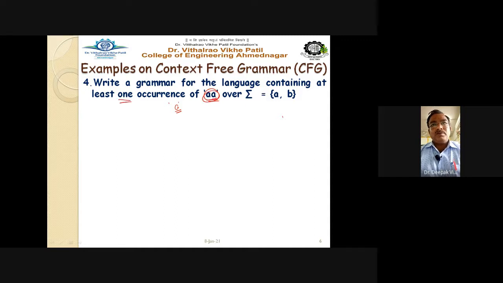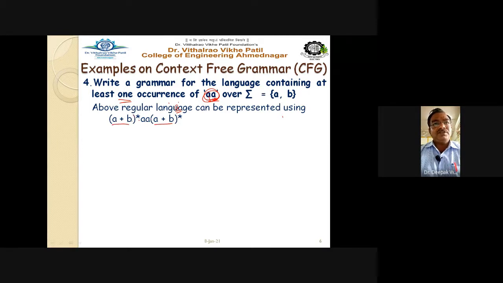One occurrence of double A means you must have these two consecutive A in the string. We'll follow the same method using the regular expression. First, write down the regular expression: (a+b)* concatenation double A concatenation (a+b)*.